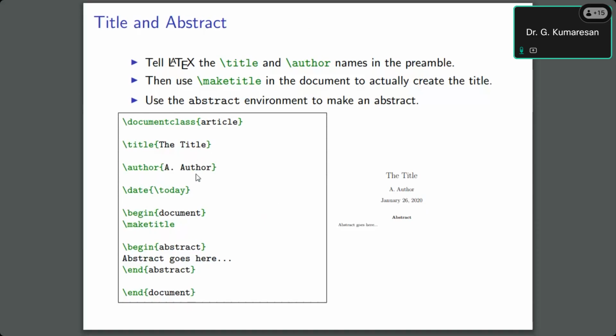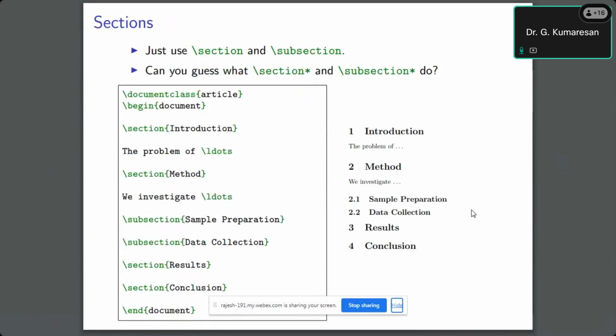This is \author, where we put the author names, and \date. \today is the command for showing today's date. Then we start \begin{document}, \maketitle, and we get the result. This is the first example, which we saw yesterday.